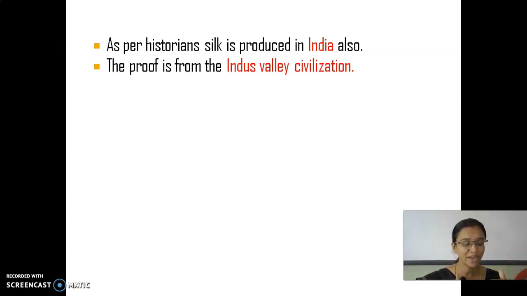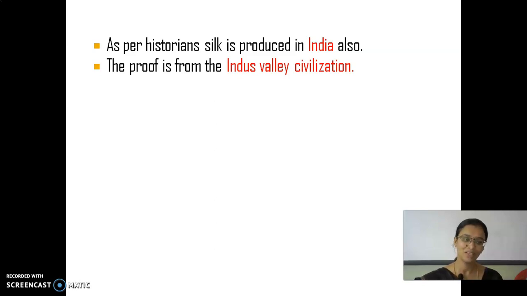The improvement or development in the lifestyle of a people is called civilization. The people started to settle down near the Indus Valley for the purpose of agriculture, so they started cultivating. At that time the silk was used by the people. So silk is also produced in India. What is the evidence for that?